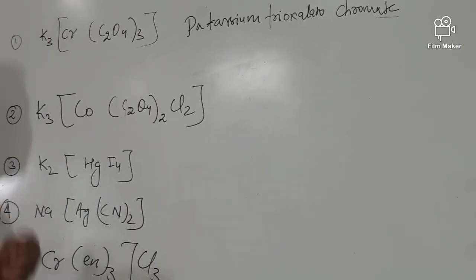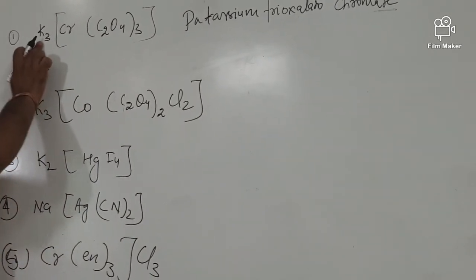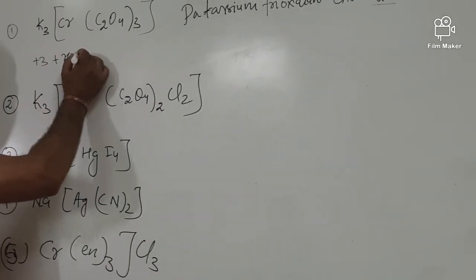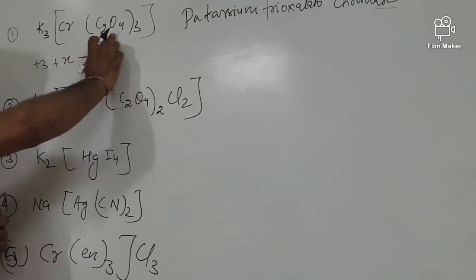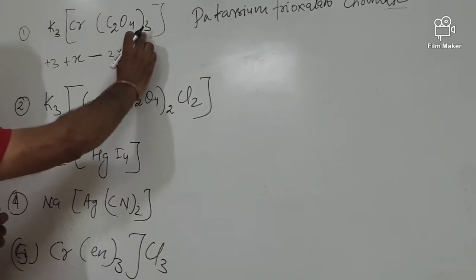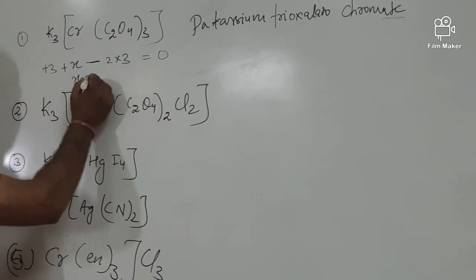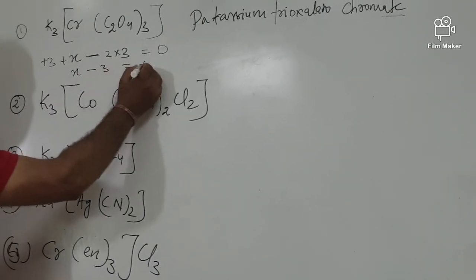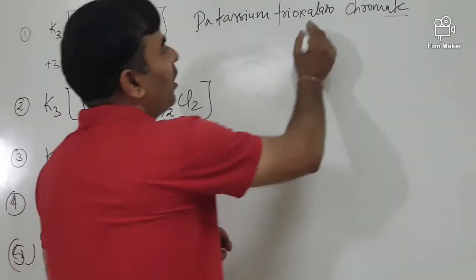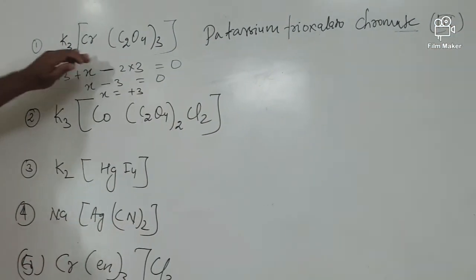Firstly, how can you find the oxidation number? Plus 3, because potassium contains 1 positive charge, plus X, minus oxalato ion has 2 negative charge, so minus 2 into 3 because it has 3 of them, is equal to 0. Or X minus 3 is equal to 0, X is equal to plus 3. So potassium trioxalato chromate(III). This is the name of this compound.